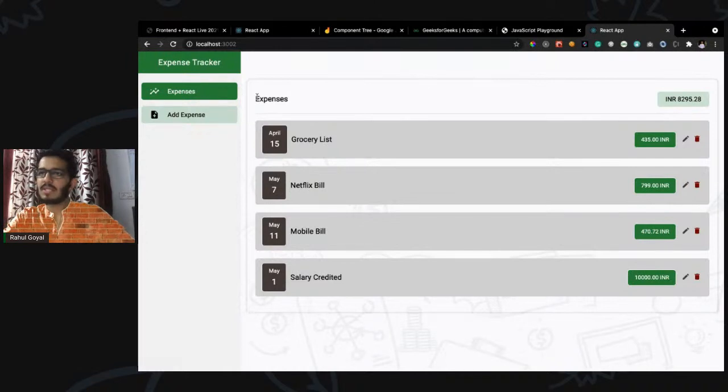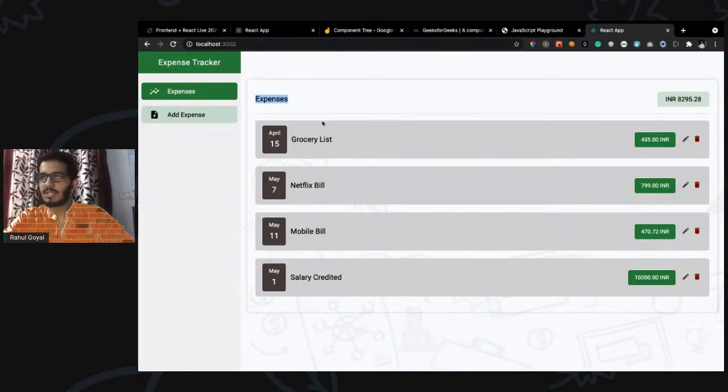We have this list which contains a box, which in turn has a heading, the amount, and all the list items. So if we have to think in a React way, we can have a box. This is basically a single page, the expense page, which in turn has a heading, a pill which contains the amount, and all the list items which we are fetching from the Firebase Firestore, right? So how can we split it?